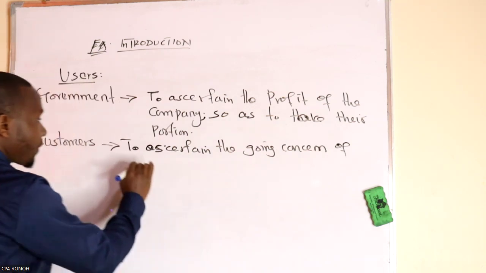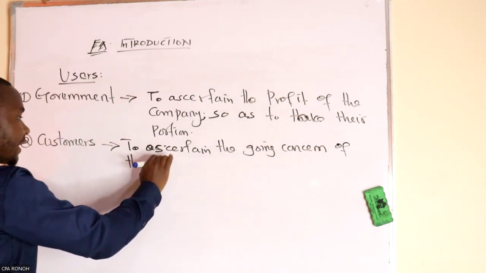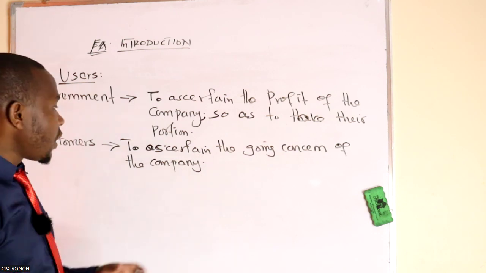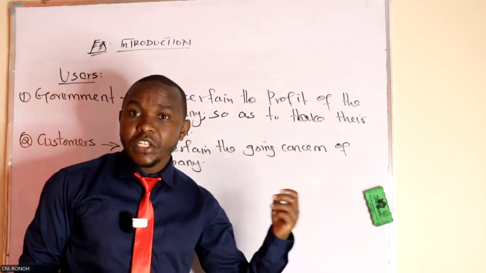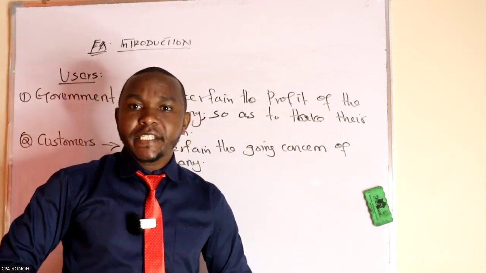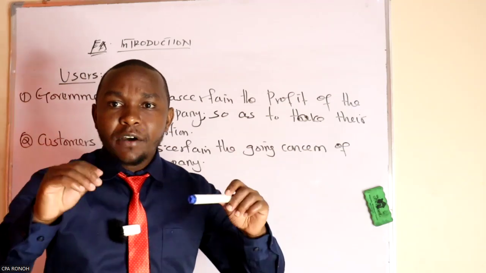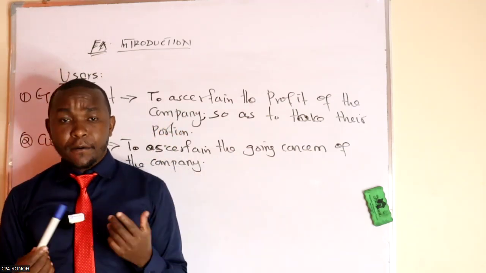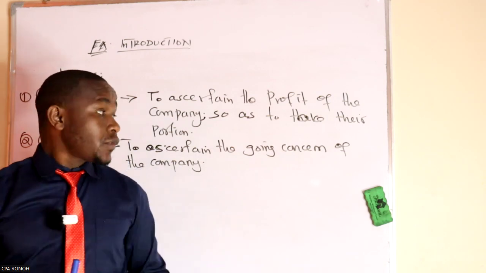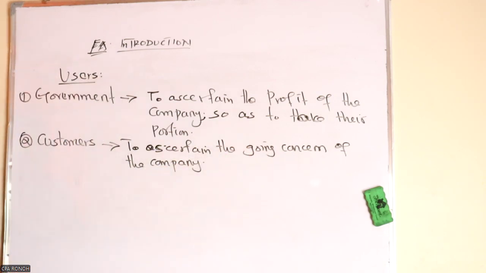When you talk of going concern, it is an accounting principle which states that the company should continue in the future without showing the ability to liquidate or to be closed up. It is that principle which states that the company should always continue in the foreseeable future.